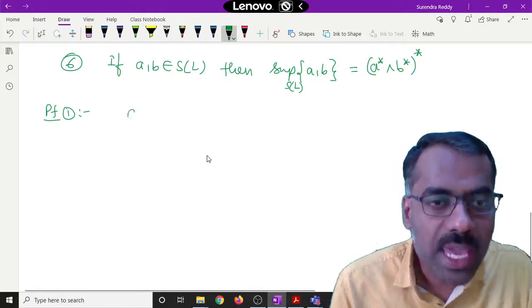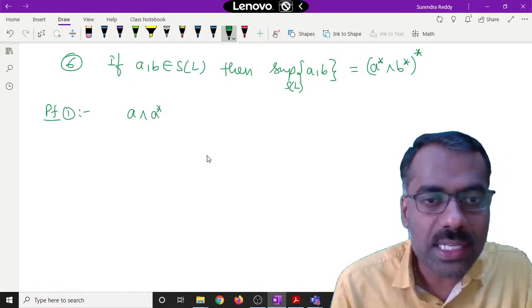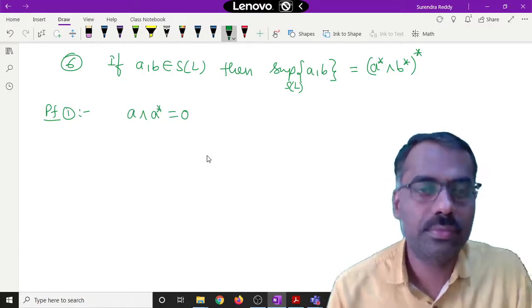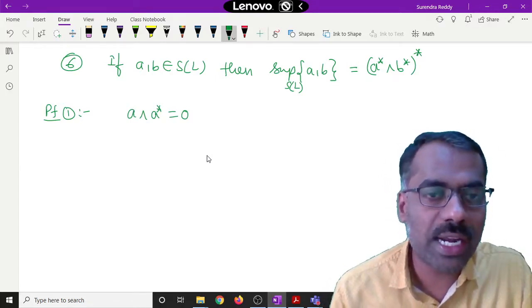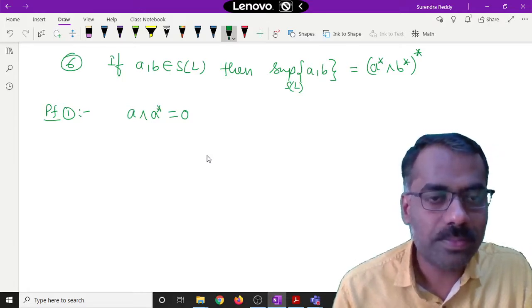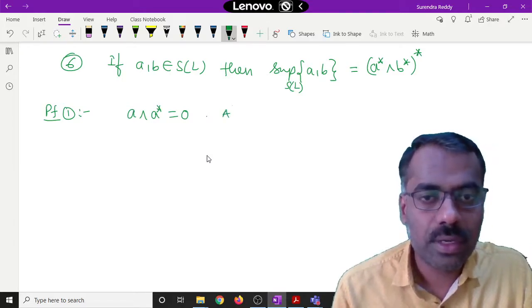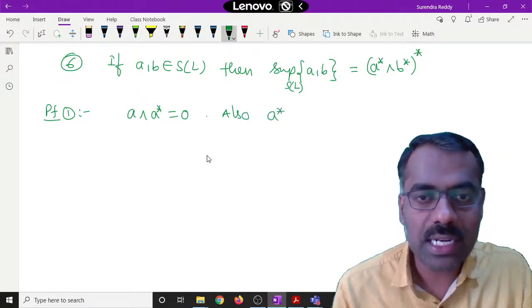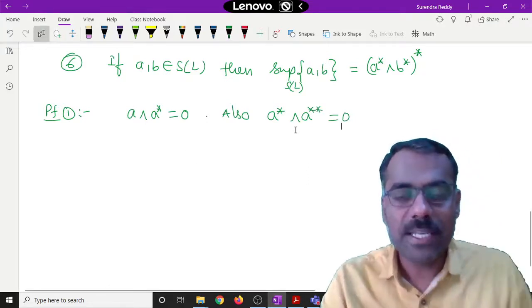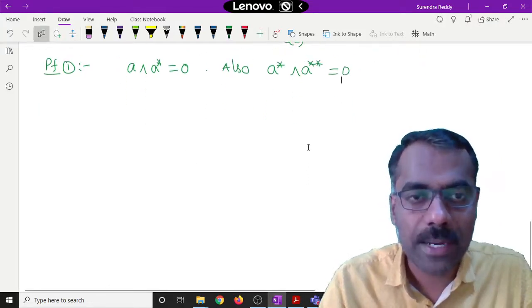We know that A meet A star is 0. Also, A star meet A double star is also 0, because A double star is the pseudo complement of A star.